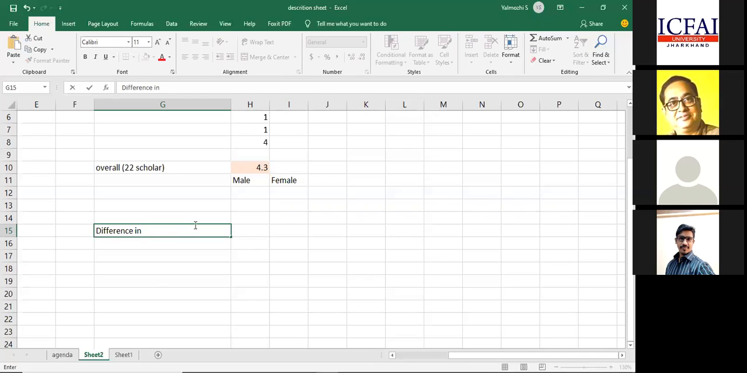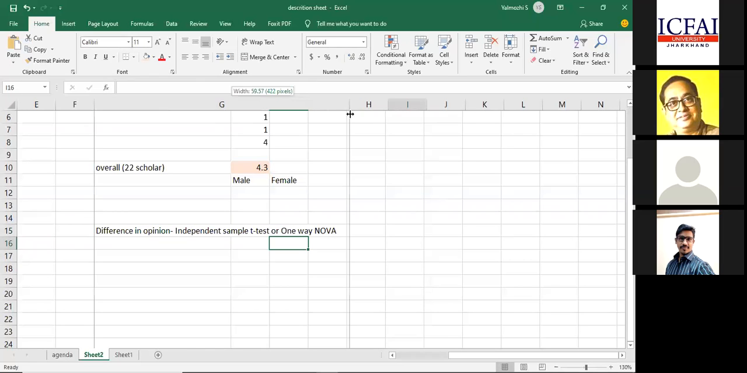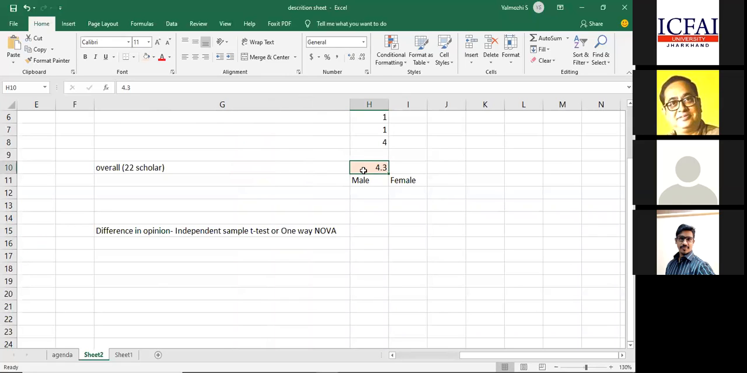then the tests available are the independent sample t-test or one-way ANOVA. These are the tests which are applicable. I'm repeating once again. You got an overall mean score. On the mean score, you want to find out whether the opinion given by male and female is the same or different. In certain studies, there may be differences which we don't know. We want to test that, and in order to test it, two important tests are applicable: the independent sample t-test or one-way ANOVA.